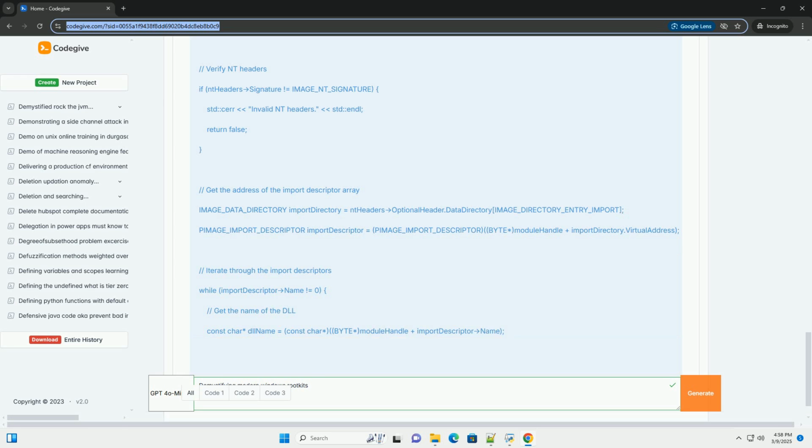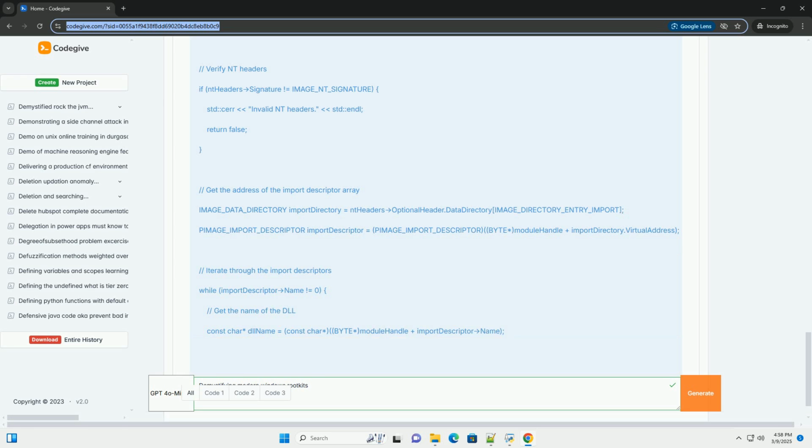System call table hooking, SSDT hooking, modifying the System Service Dispatch Table, SSDT, which maps system call numbers to the corresponding kernel functions. This allows the rootkit to intercept and modify system calls.